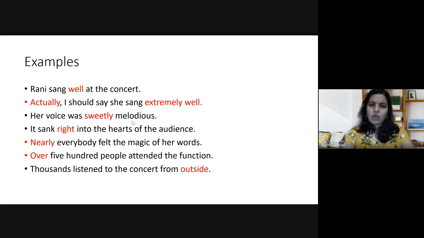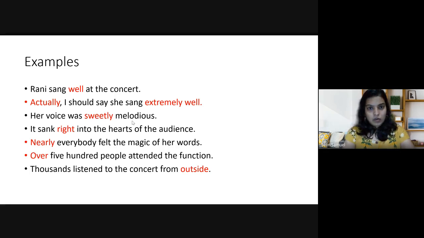But are all these words directly modifying the verb sang? Is it like that? Just look into the example. No, actually, they are not. Actually is modifying the entire sentence. Sentence means: I should say she sang extremely well. So it is modifying the entire sentence. But at the same time, it is also an adverb because it is modifying the verb as well. But it is actually modifying the entire sentence.